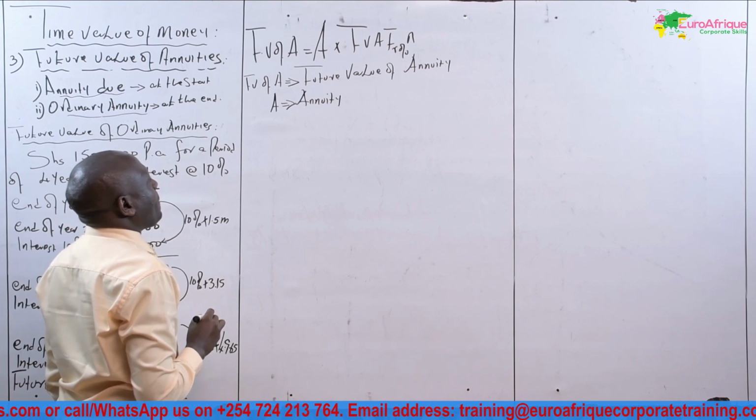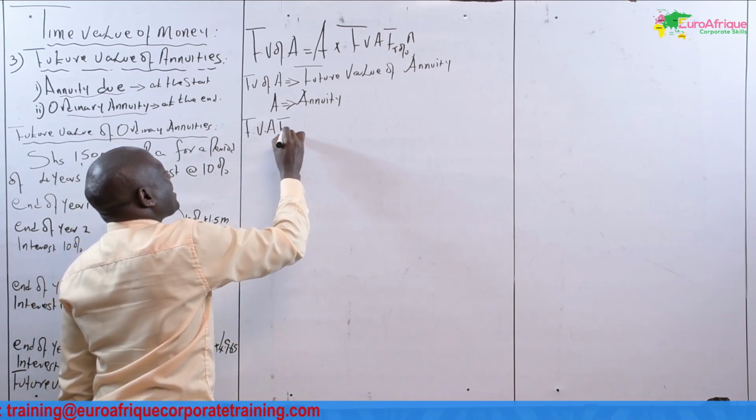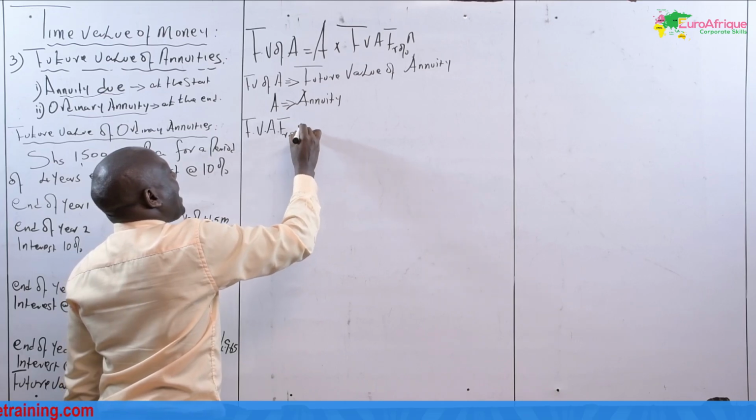The annuity. Then we have the future value annuity factor, R% N.